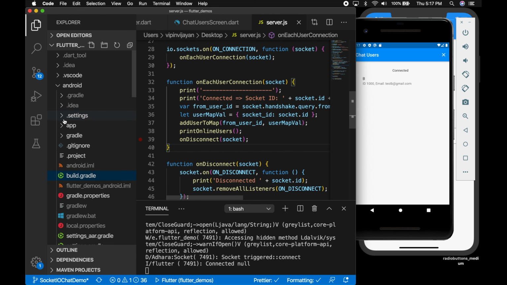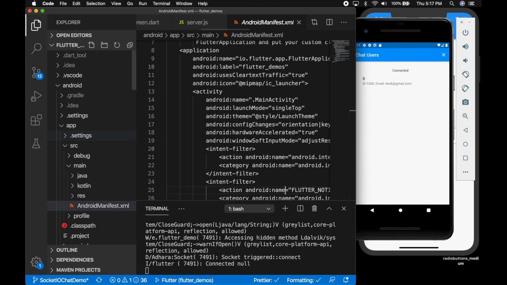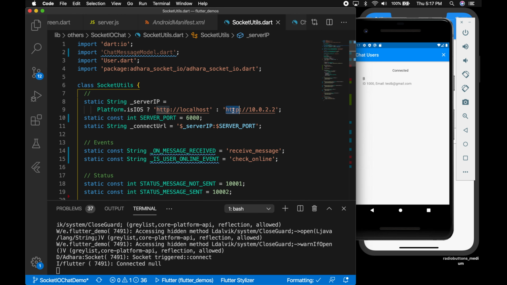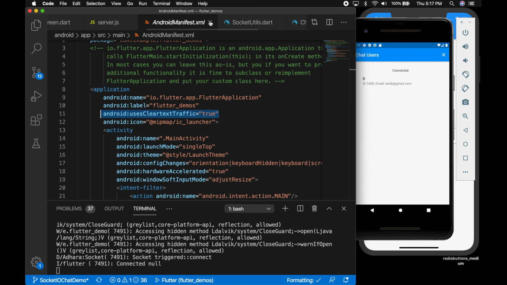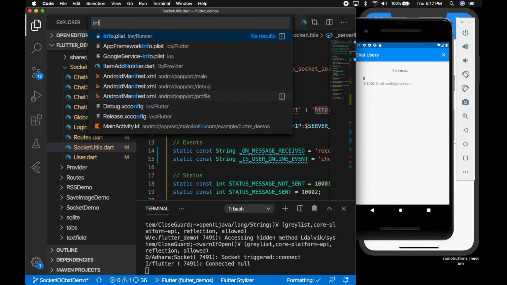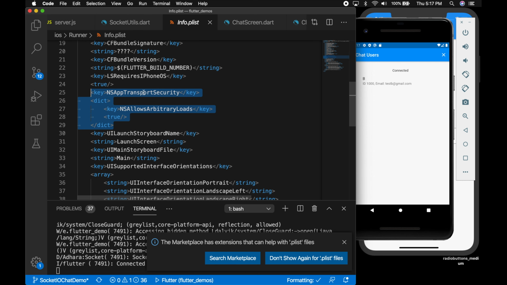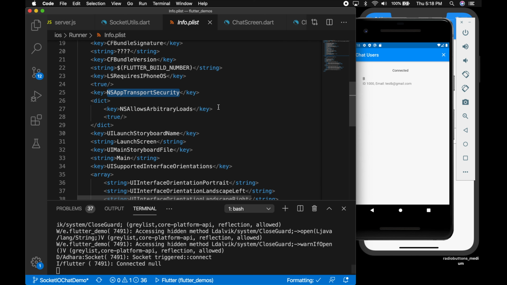Before that, I forgot to mention something in the beginning of the tutorial. If you are using HTTP for your server, make sure you add uses cleartext traffic in the Android manifest in the application tag. Similarly for iOS, you should add the NSAppTransportSecurity key in the Info.plist. Let me show you this in Xcode.